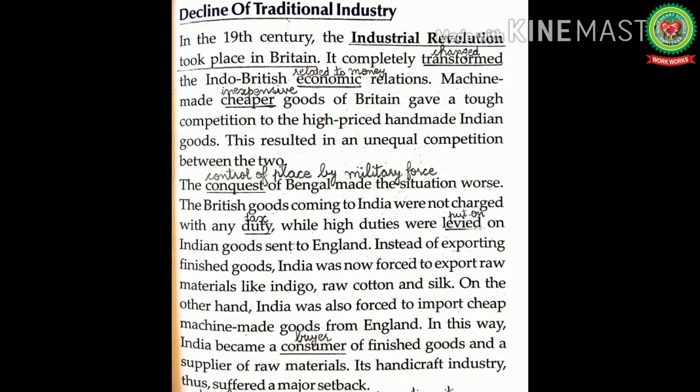The British goods coming to India were not charged any duty, while high duties were levied on Indian goods sent to England. Means no tax was put on the British goods which were coming to India, but on the other hand, high taxes were levied on Indian goods which were sent to England.